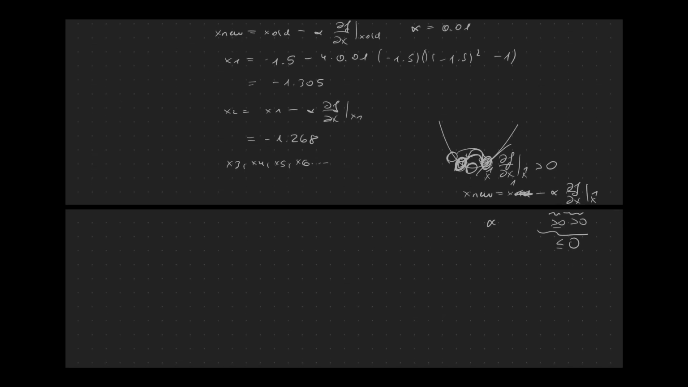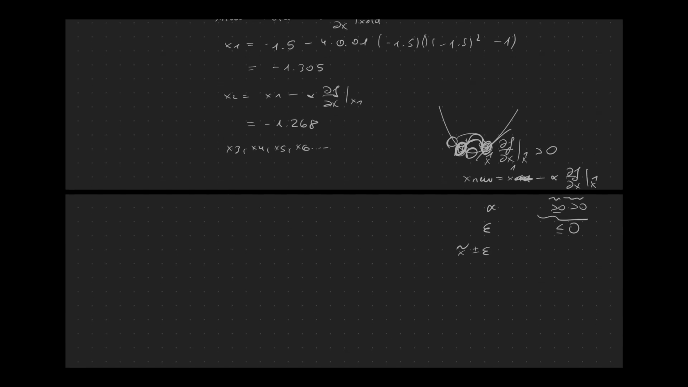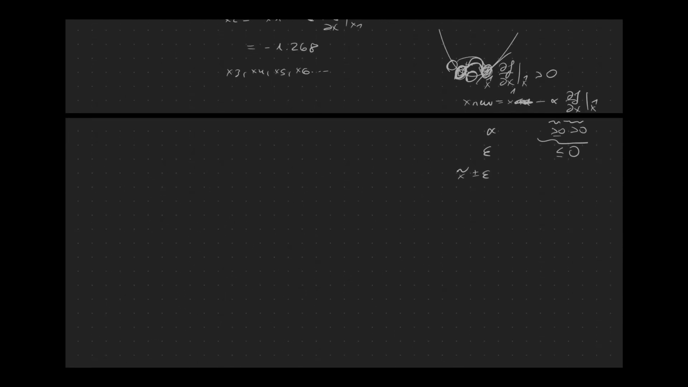But this is no problem because we want to get as close as possible to our minimum, but only within a certain kind of precision. Let's say epsilon. So if x tilde would be our minima, we want only to get as close as plus minus epsilon towards it. And that's good enough already for us. Because we are only trying to approximate it.